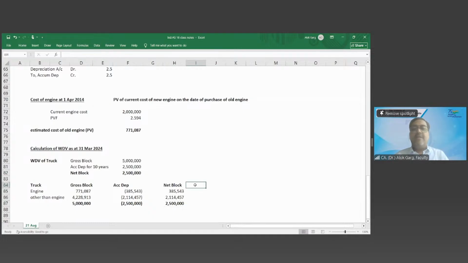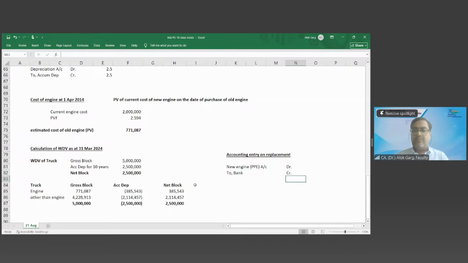Friends, now what is the accounting entry at the time of replacement? Tell me. The accounting entry on replacement is on 1st April 2024: New engine, PPE truck account debit to bank.